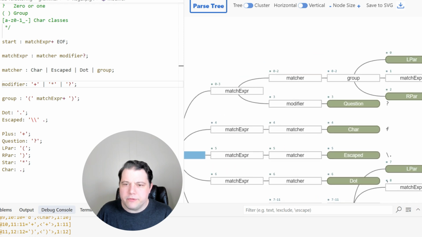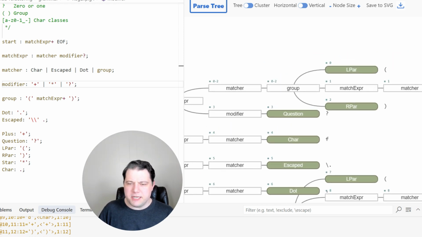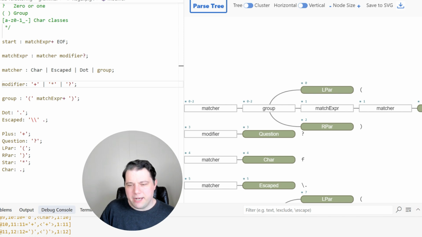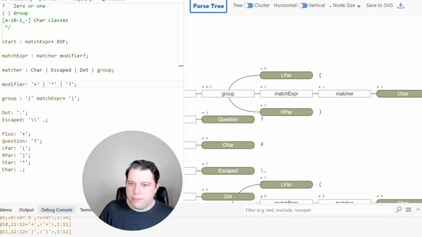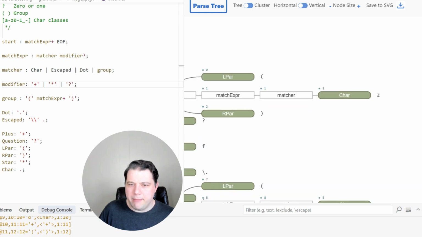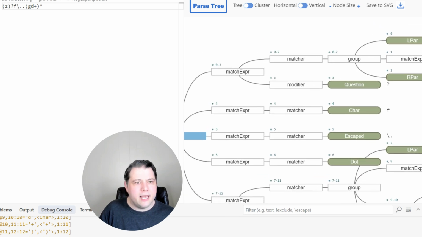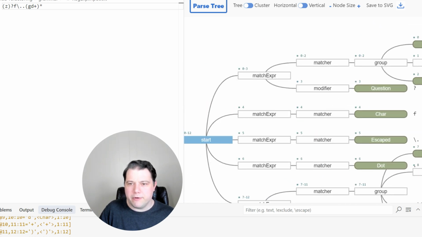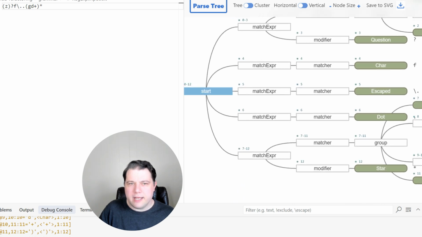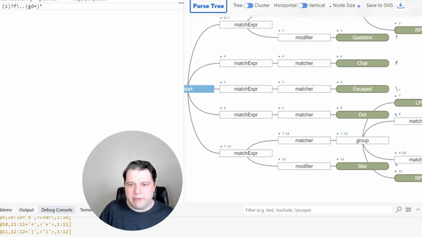So we have a match expression. That match expression has a matcher. That matcher is a group. Open paren, close paren. In between it, we've got a match expression again, which has a matcher. And that matcher is simply the character Z. Is that true? Yes, I agree that is correct. It unpacks very big, but that is essentially the parse tree we ought to be creating here. And that has a modifier, which is a question mark around that whole group. So that's nice. And then we still have F.